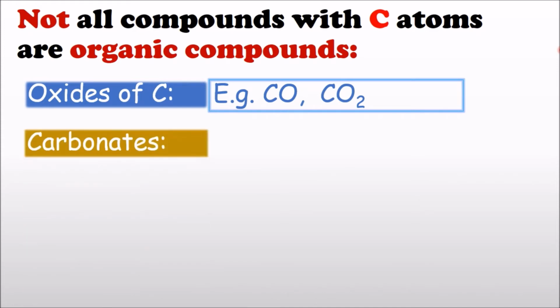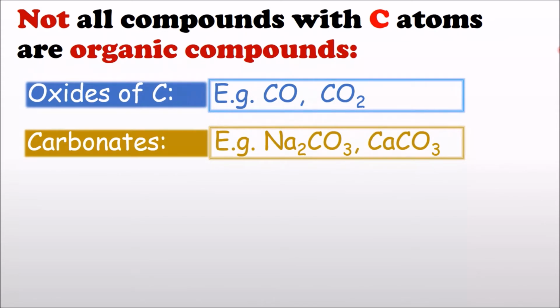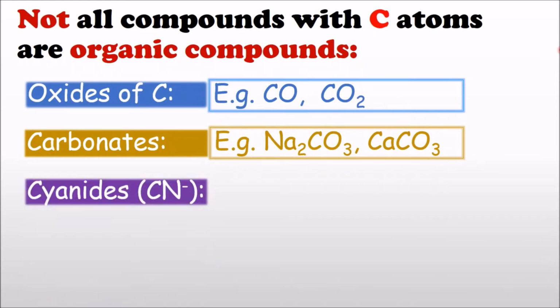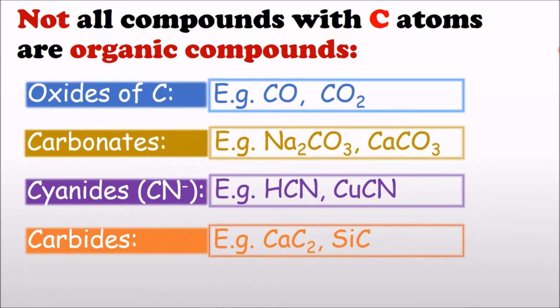Carbonates like sodium carbonate and calcium carbonate are also not regarded as organic compounds, even though they have carbon atoms in them. Cyanides like hydrogen cyanide and copper cyanide have carbon, but are also not considered organic compounds, as well as carbides such as calcium carbide and silicon carbide, having carbon but not amongst organic compounds.